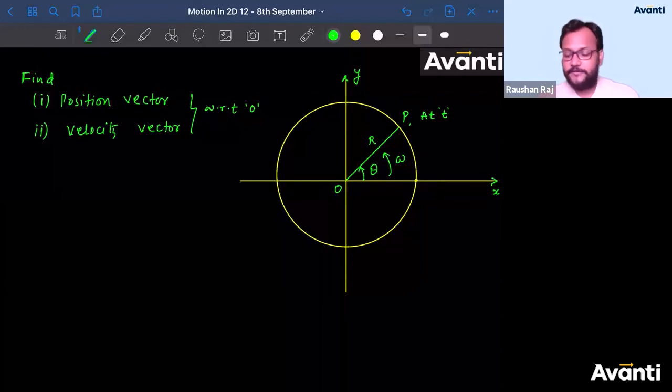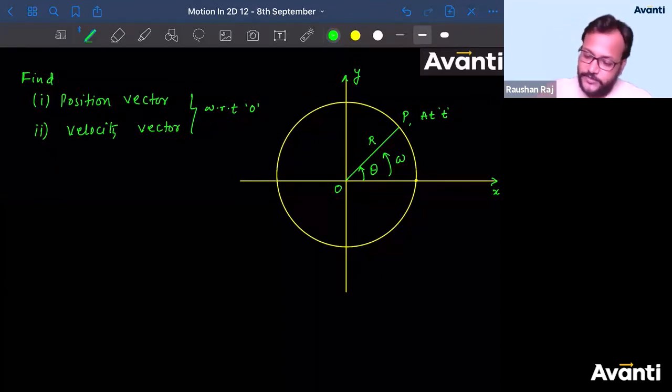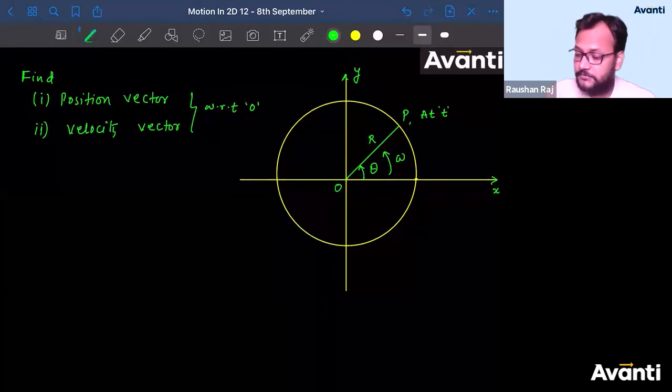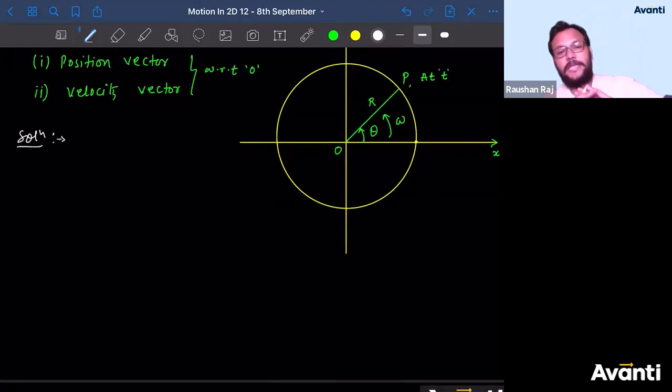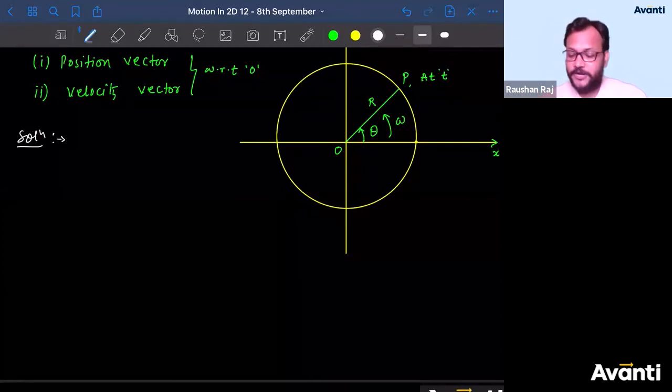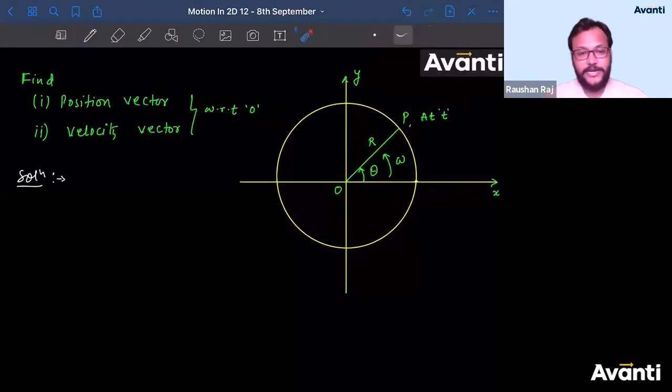So how do you write a vector, guys? You need magnitude and you need direction. Okay? You need magnitude and you need direction. So what is the magnitude of position? Those who are thinking that I will not answer this because I am smart enough to answer an aeronautical engineering question, congratulations. Kudos to you. Enjoy. So if I'm asking you to write a vector quantity, you need a magnitude and you need direction, right? So what is the magnitude of this position vector?